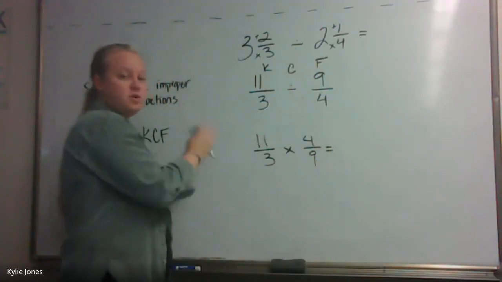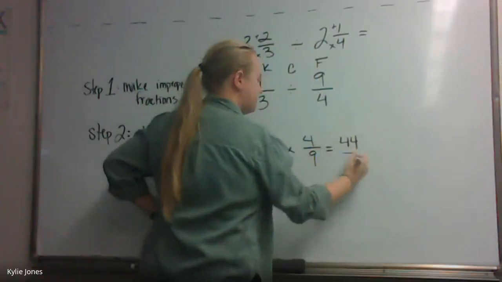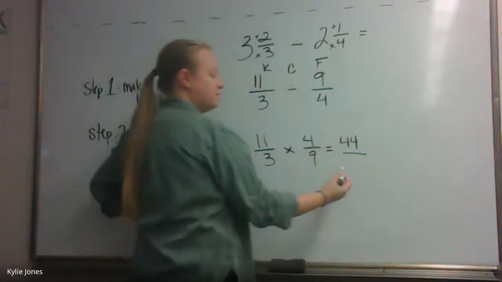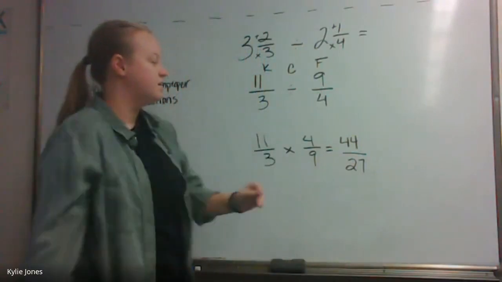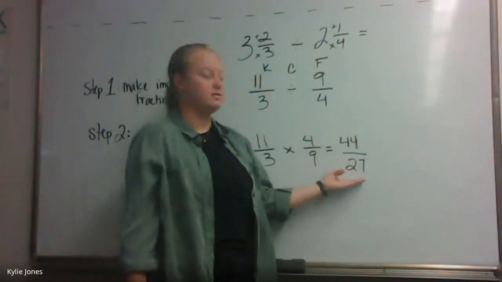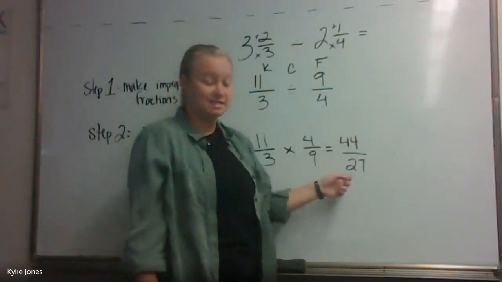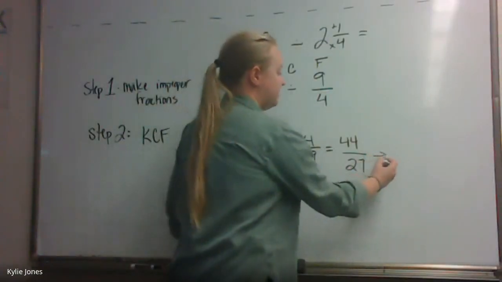Okay. Now we just multiply straight across. What's 11 times 4? 44. What's 3 times 9? 27. Okay. Am I done? No, we're not done yet. This is an improper fraction. We need to divide to make it a mixed number.